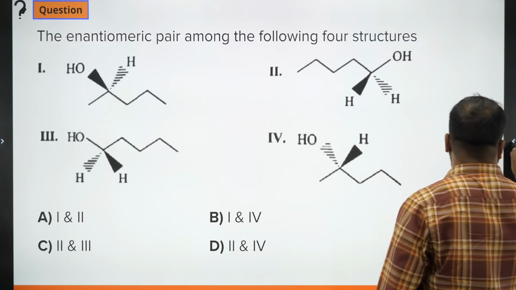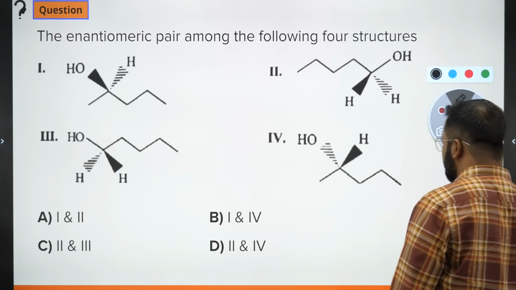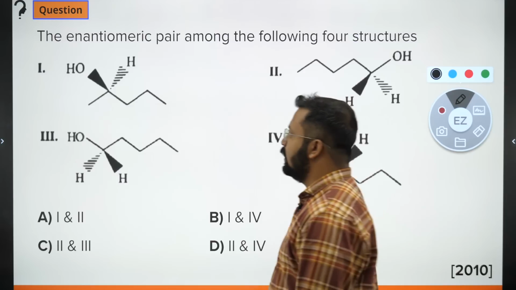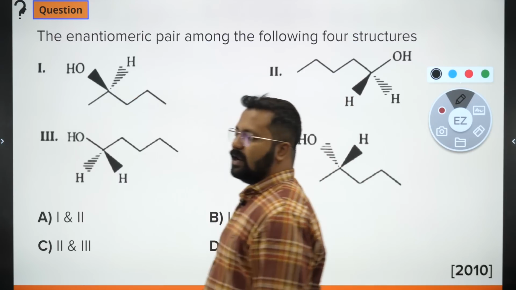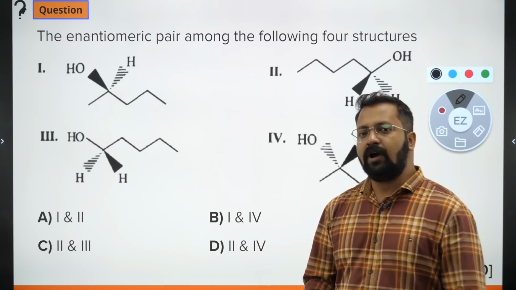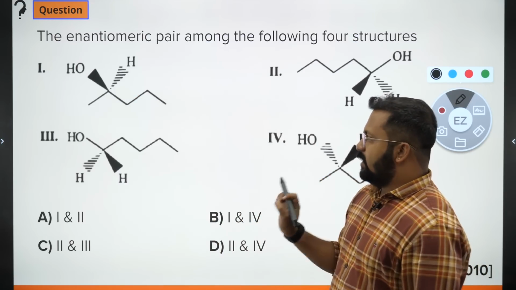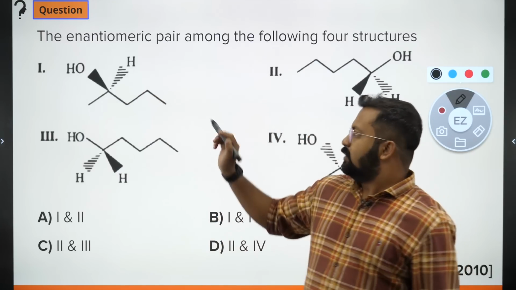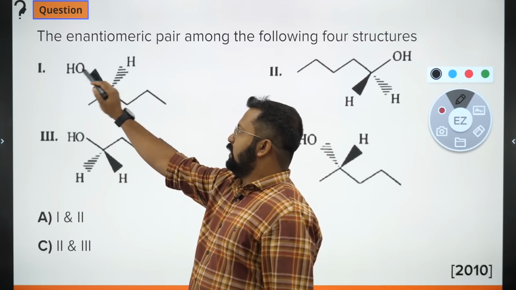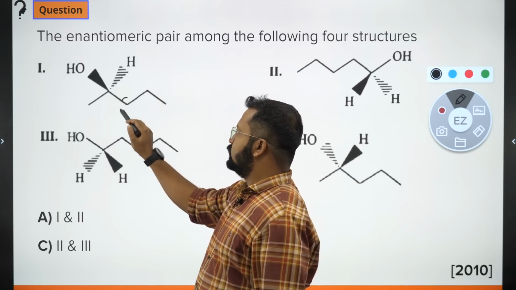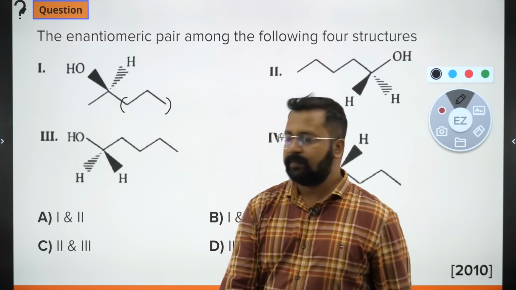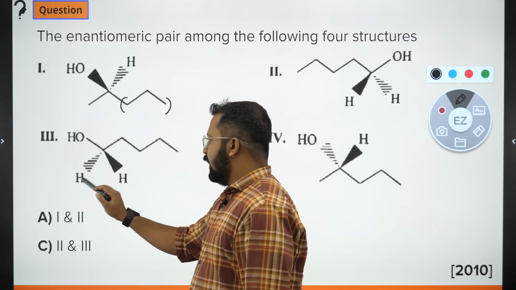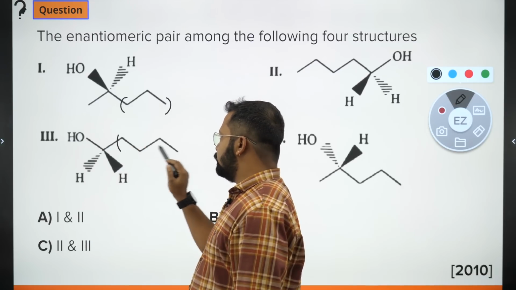Now first and foremost, let's look at where we have a chiral center. Look, if I draw wedge and dash anywhere, that does not mean that it is chiral. If I draw wedge and dash anywhere, that does not mean that it is chiral. Look at the groups. There is OH, H, methyl, and this whole group is propyl. This is OH, H, H, and this is butyl.